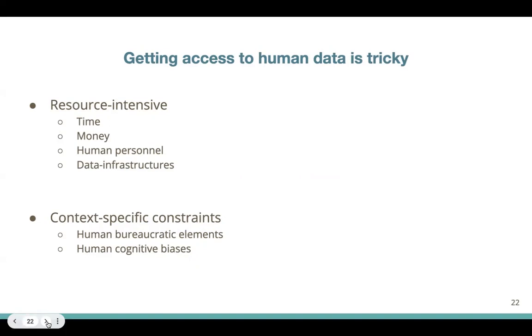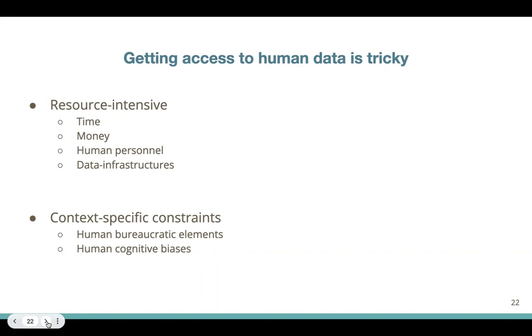And without those data infrastructures and those data cultures, having robust human data becomes very difficult. However, within human data in particular, there are some context specific constraints that we have touched upon and we will continue to touch in the future. There are human bureaucratic elements, such that even getting access to that data might present some barriers that we will briefly touch upon.